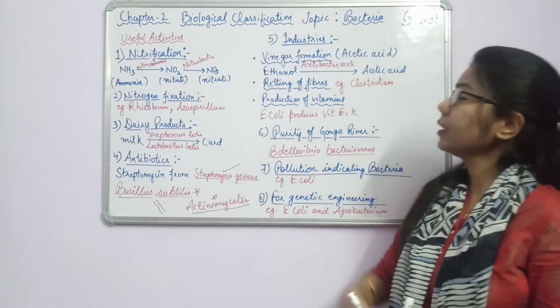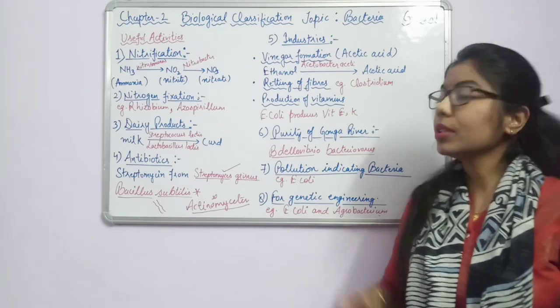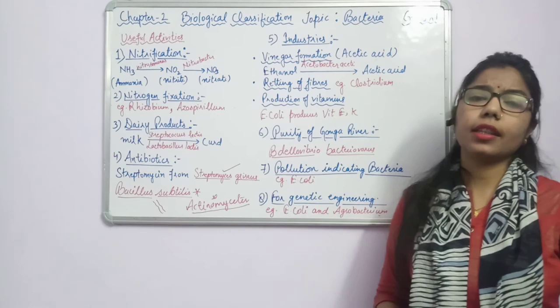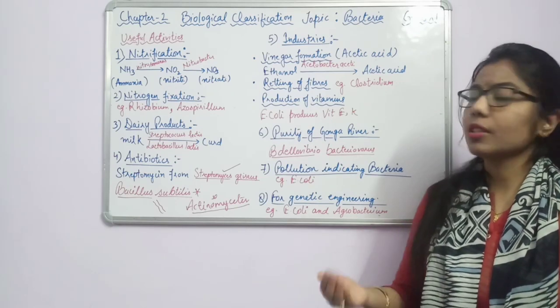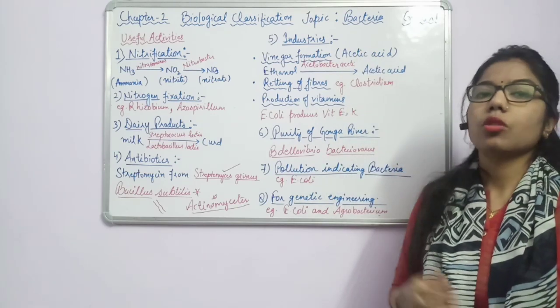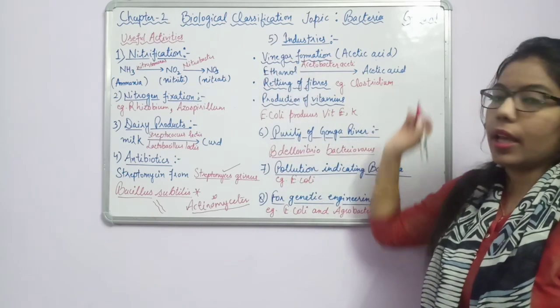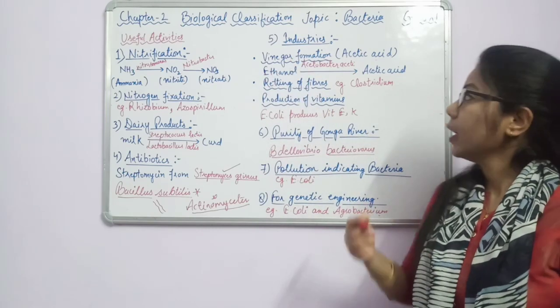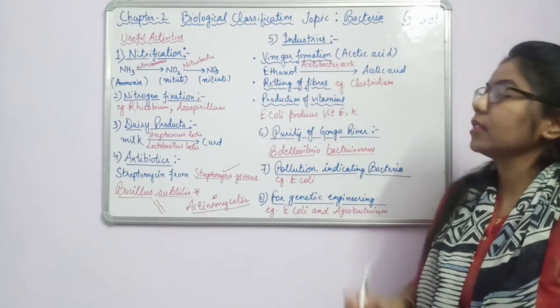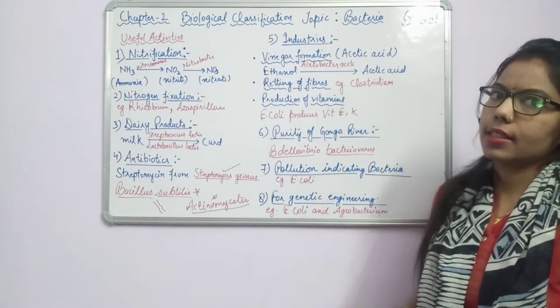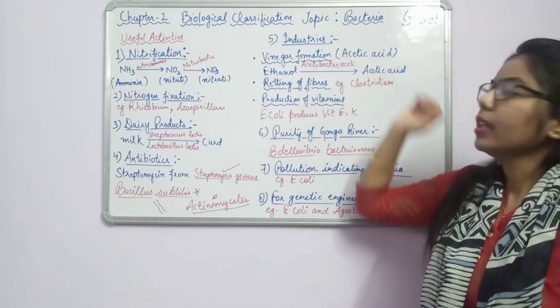Now the fifth one is industries. We can use these bacteria in industries also. How? So many productions are there. Vinegar production. Vinegar is what? Simply an acetic acid. So how will it be prepared? With the help of ethanol. Ethanol will convert into acetic acid with the help of a bacteria, Acetobacter aceti. So this bacteria will convert ethanol into acetic acid, and it is useful for the people.